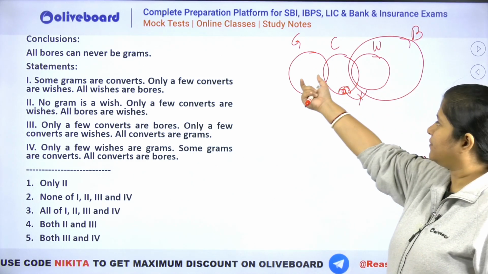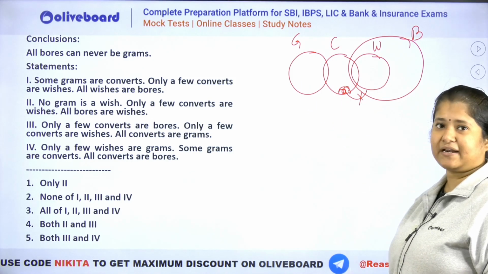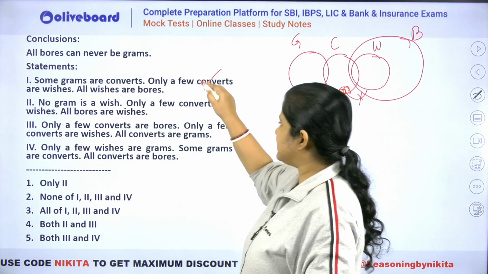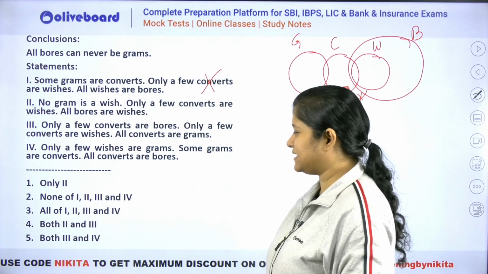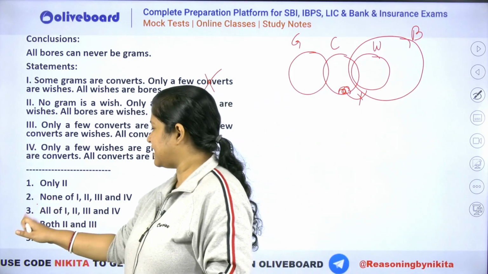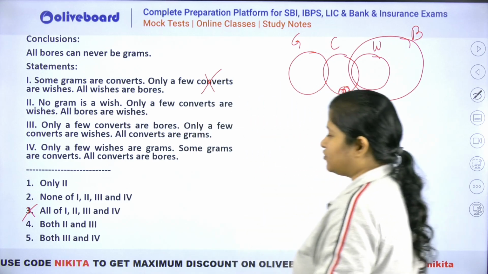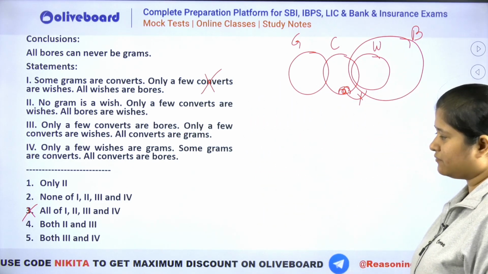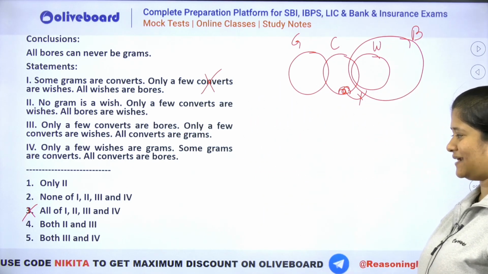You can see this is independent of this, right? ये दोनों तो independent है. तो only one या one से answer नहीं आएगा. That means you can see that this is not the right answer. ठीक है? Only 1, 2, all 1, 2, 3, 4 will not be the right answer. So we have eliminated this.